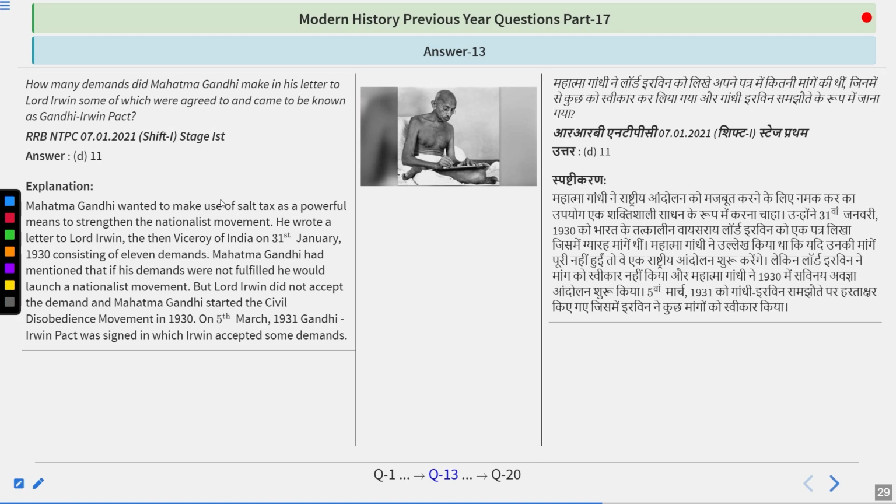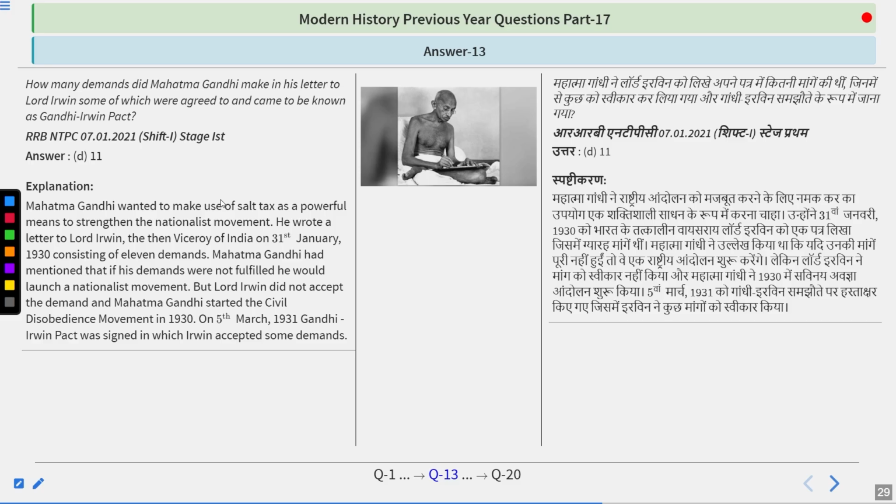Mahatma Gandhi wanted to make use of the salt tax as a powerful means to strengthen the nationalist movement. He wrote a letter to Lord Irwin, the then Viceroy of India, on 31st January 1930, consisting of 11 demands. He mentioned that if his demands were not fulfilled, he would launch a nationalist movement. But Lord Irwin did not accept the demand, and Gandhi started the civil disobedience movement in 1930. On 5th March 1931, the Gandhi-Irwin Pact was signed, in which Irwin accepted some demands, such as lowering the tax on salt, and that is how the civil disobedience movement was called off.